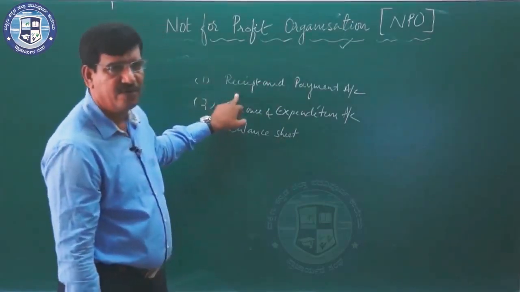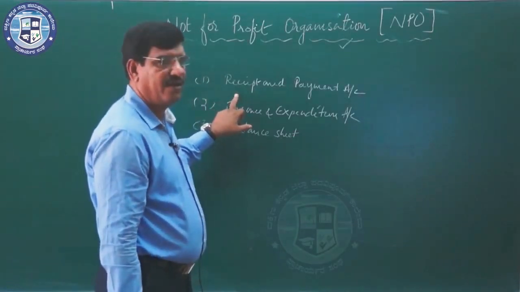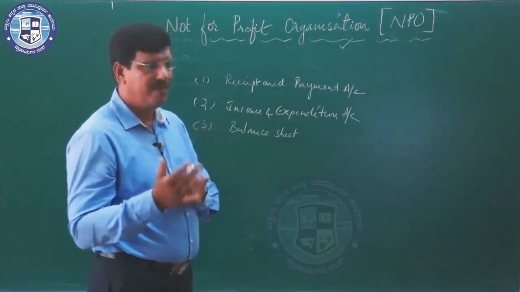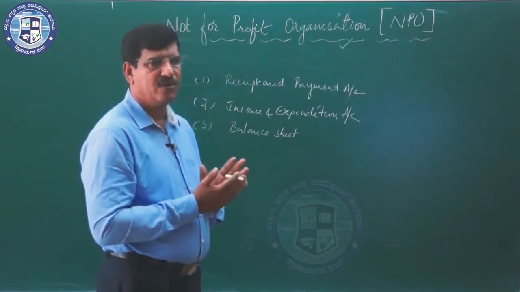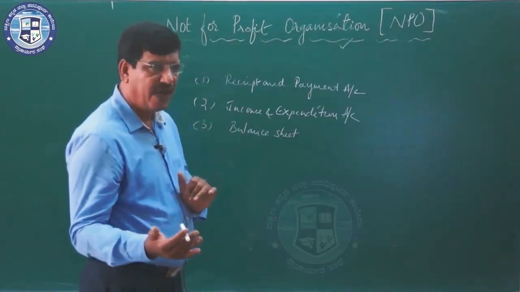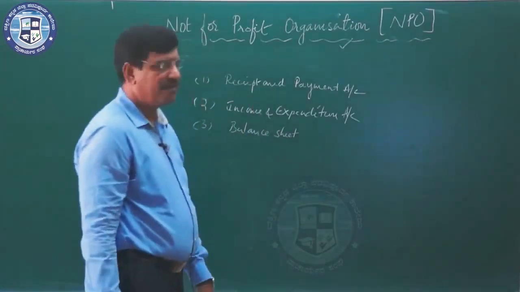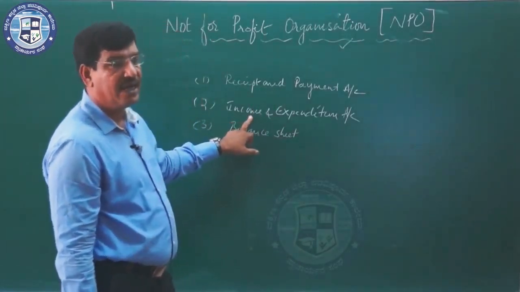So the receipts and payments account is prepared to record all the receipts and all the payments, receipts of cash and of course from bank also, and payment of cash and even the bank items, they are recorded in the receipts and payments account. Income and expenditure account is an account to know the result.